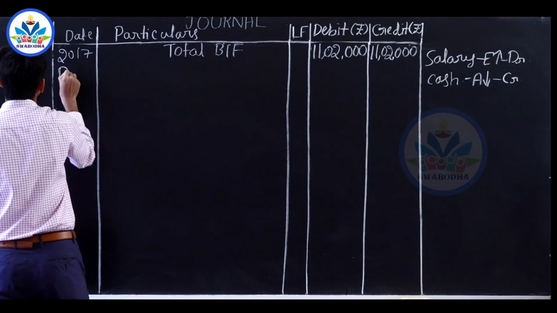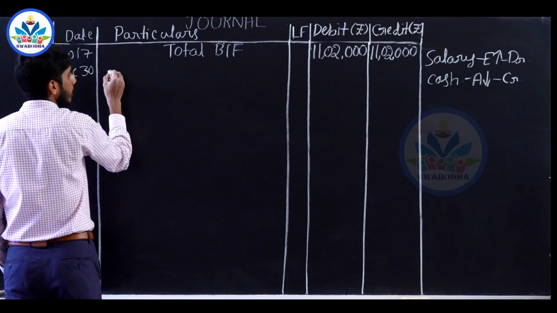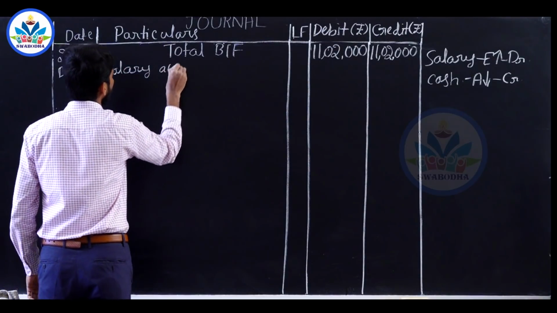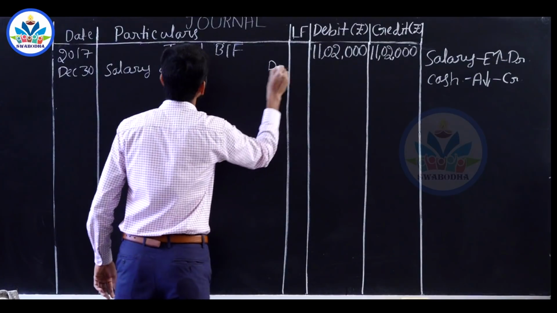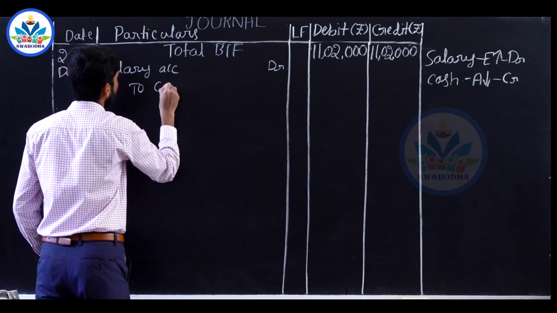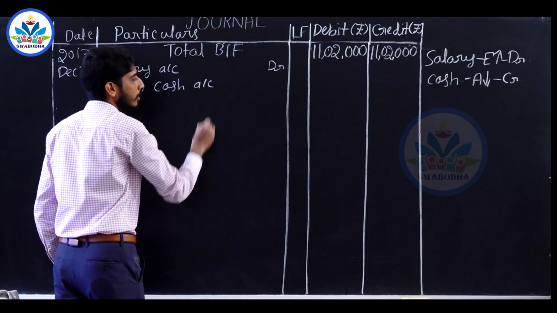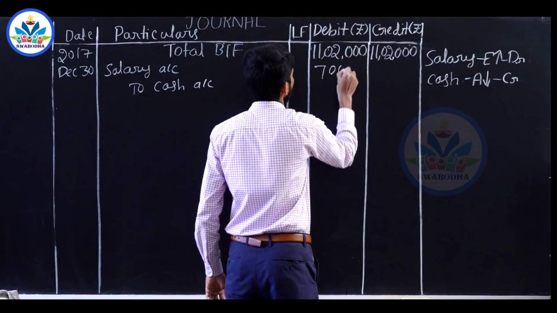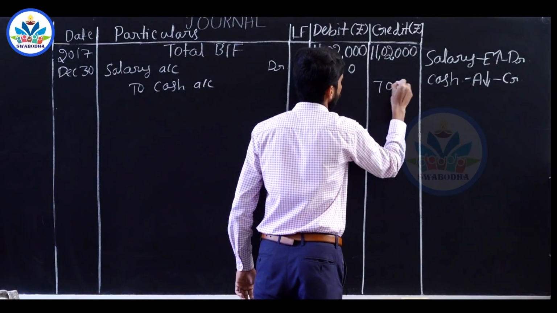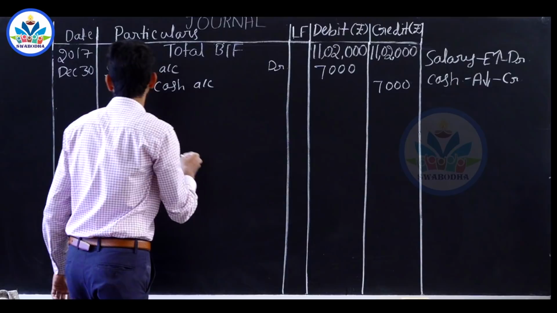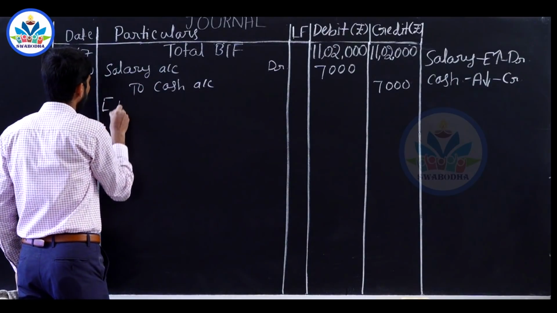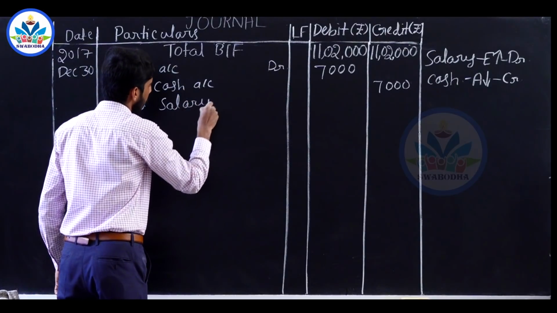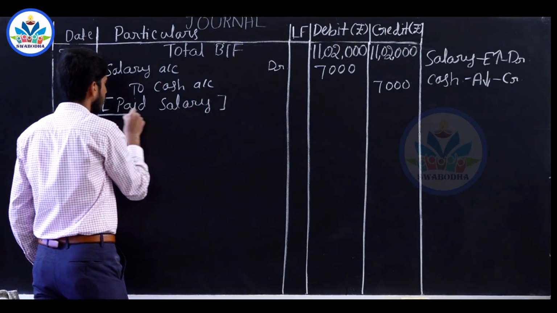2017 December 30th, salary account debited to cash account. Amount of salary paid is 7,000 rupees. Write the narration: paid salary.